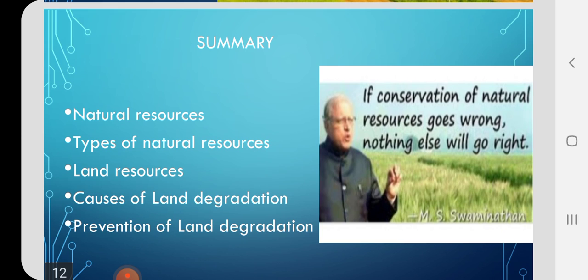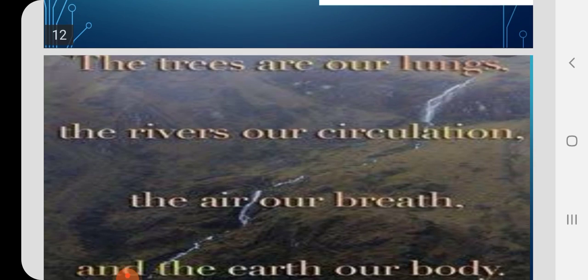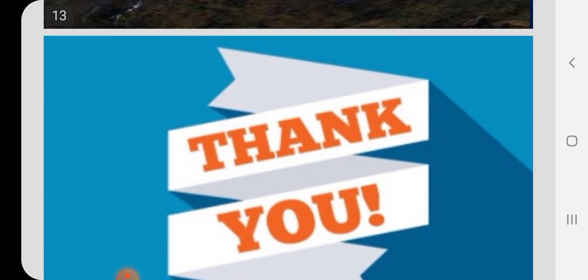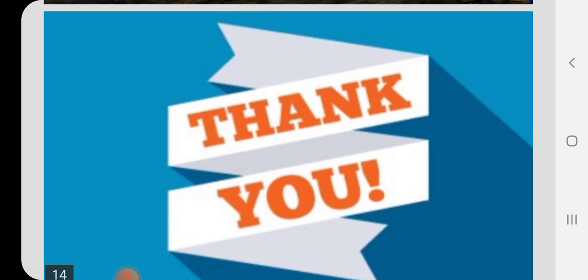A word from Mr. Swaminathan. Mr. Swaminathan says, if conservation of natural resources goes wrong, nothing else will go right. So, it is the duty of each and every citizen to safeguard our natural resources. Let's work together for it and achieve it. The trees are lungs, the rivers are circulation, the air our breath, and the earth our body. Let's all join our hands to safeguard our natural resources.